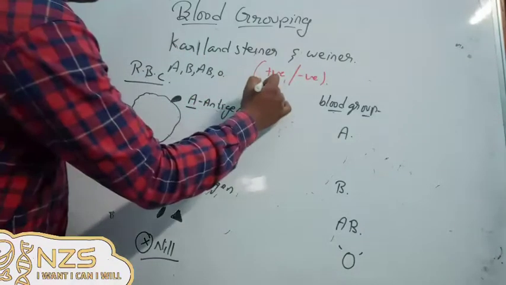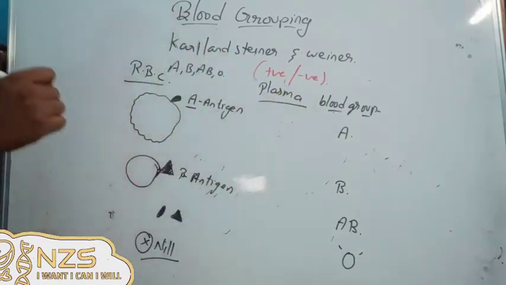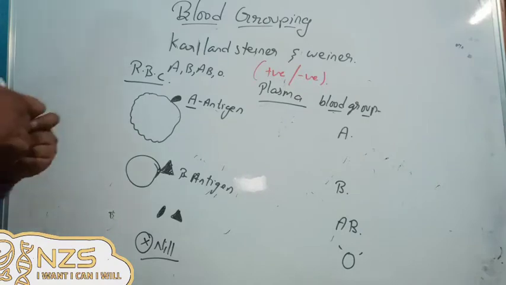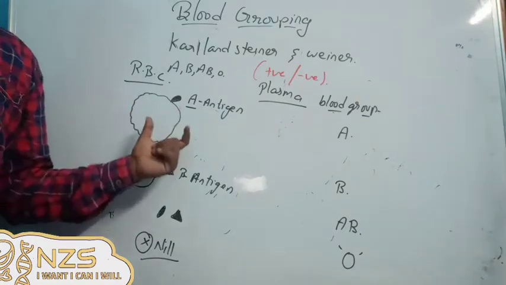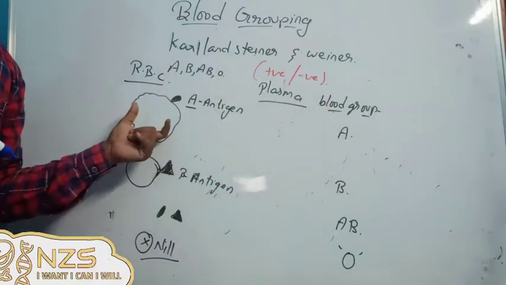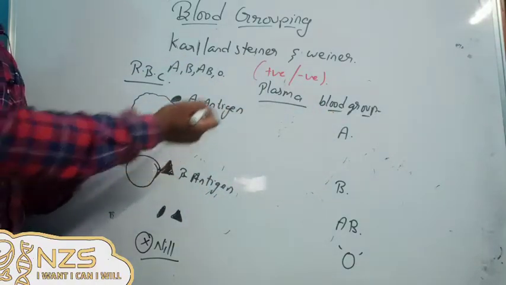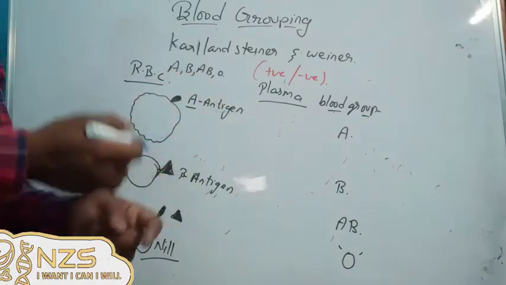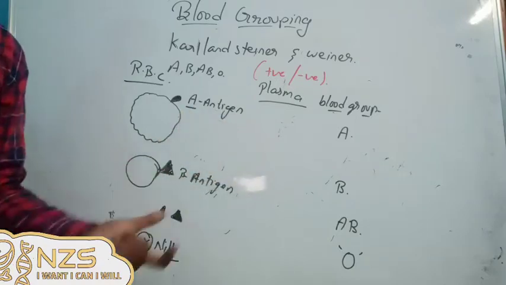Now he also tried to observe the plasma, and in the plasma he was observing the antibodies. A person having blood group A will have antigen A, and he cannot have antibody A, because if both the same types are present, antibody A and antigen A, both will form agglutination, an antigen antibody complex reaction.